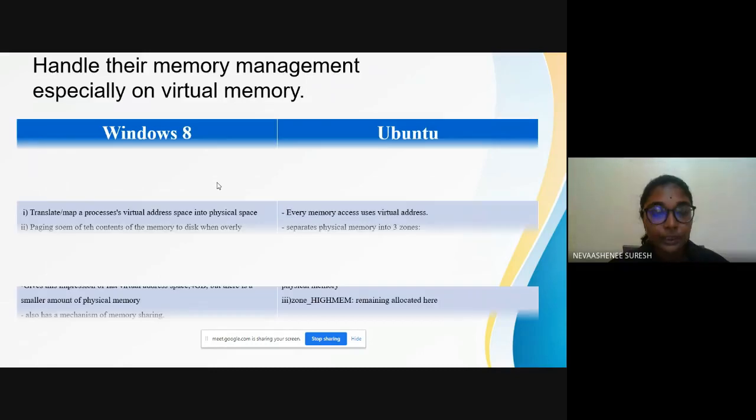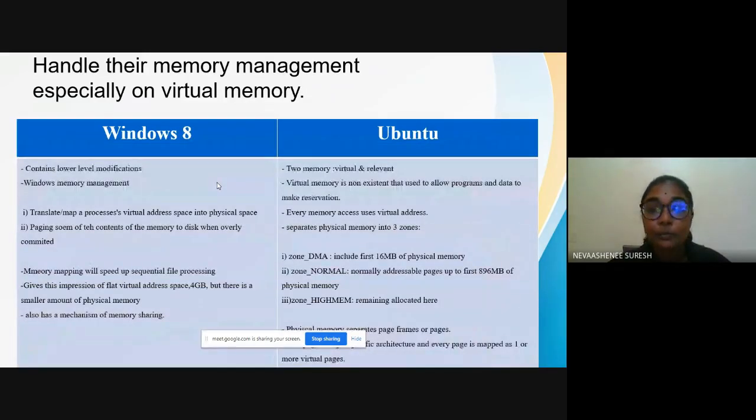First, how they handle memory management, especially virtual memory. Windows 8 contains lower level modifications. There are two responsibilities for Windows memory management: translating or mapping a processor's virtual address space into physical space, and paging some of the contents of memory to disk when overly committed. Memory mapping will speed up sequential file processing. It also gives the impression of a flat virtual address space of 4 GB, but there is a smaller amount of physical memory, and it also has a mechanism of memory sharing.